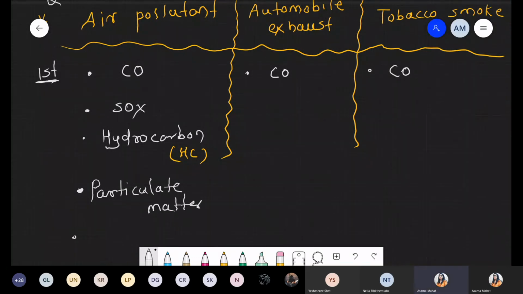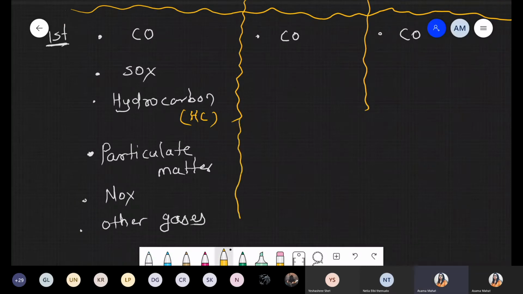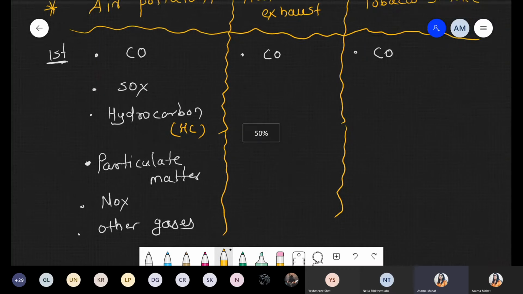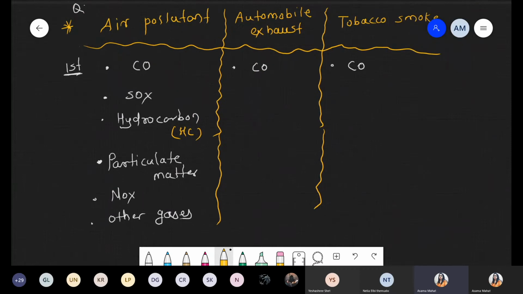And the next one, there is a presence of nitrogen oxide, and the last, other gases. Okay, so these are the few examples with respect to the air pollutant which is present. And what is the common point between all of these? Carbon monoxide is the first pollutant which is present in all these three types.